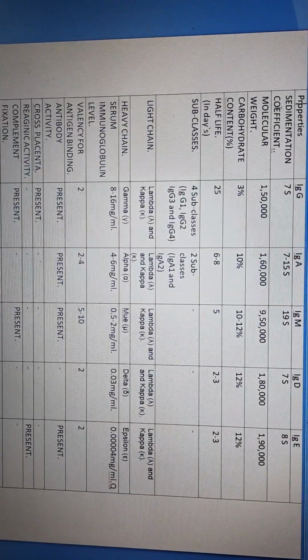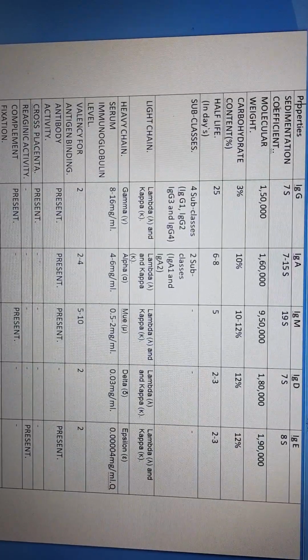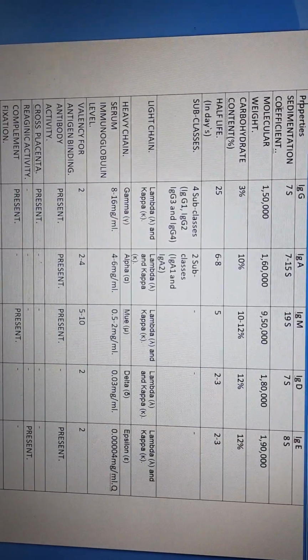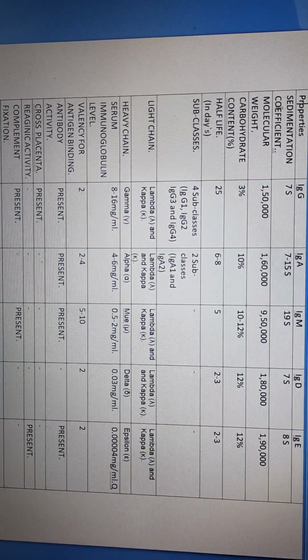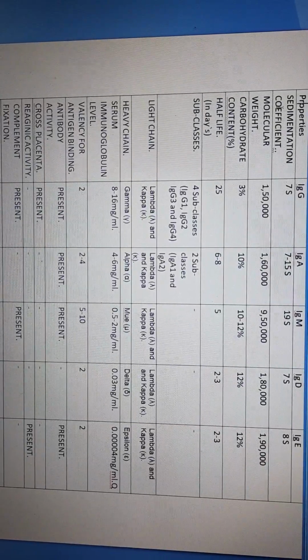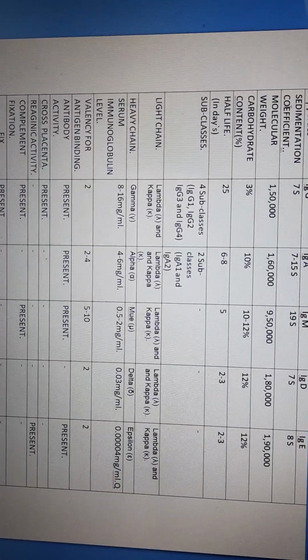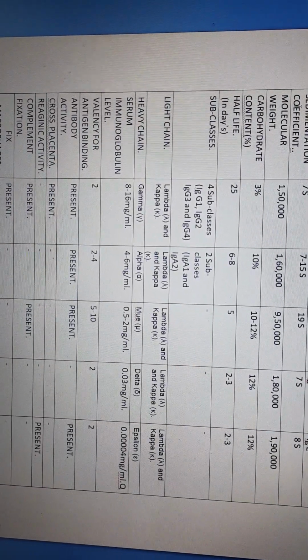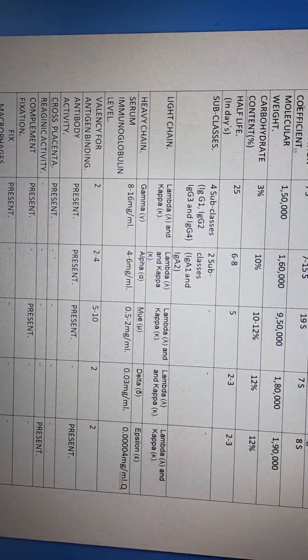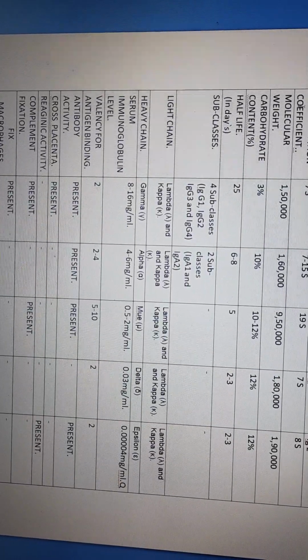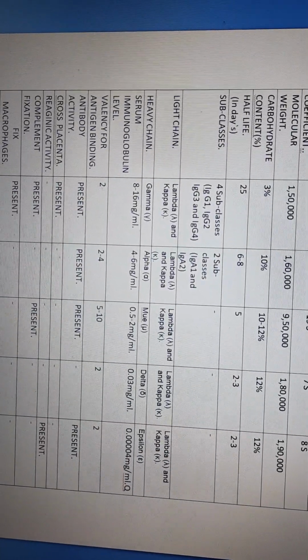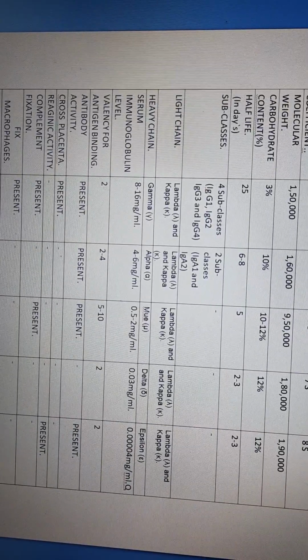Some properties of immunoglobulin classes are shown in this table: sedimentation coefficient, molecular weight, carbohydrate content, half-life, subclasses, light chain, heavy chain, serum immunoglobulin level, valency for antigen binding, antibody activity, crossing the placenta, reaginic activity, complement fixation, fixed macrophages.